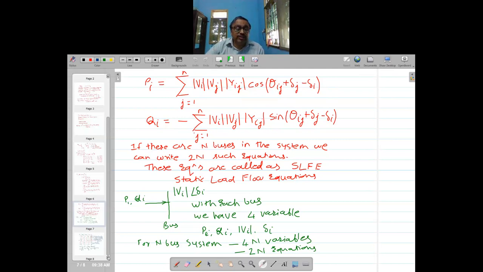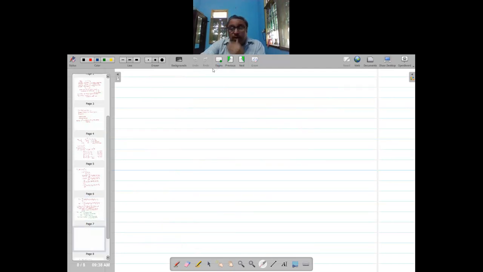If I write it on a new page, Pi is a function of Vi, Vj, delta i, and delta j, so this can be the delta of that bus and the delta of other buses.